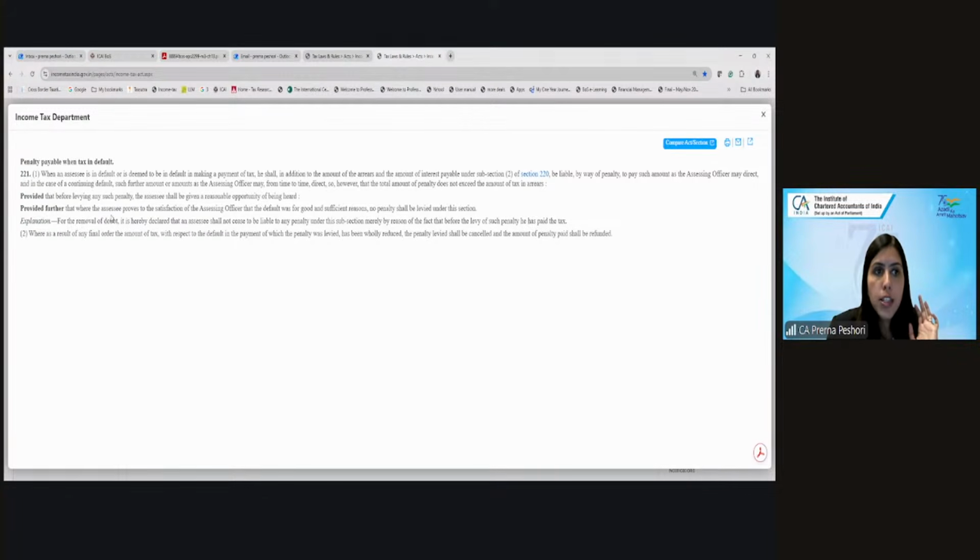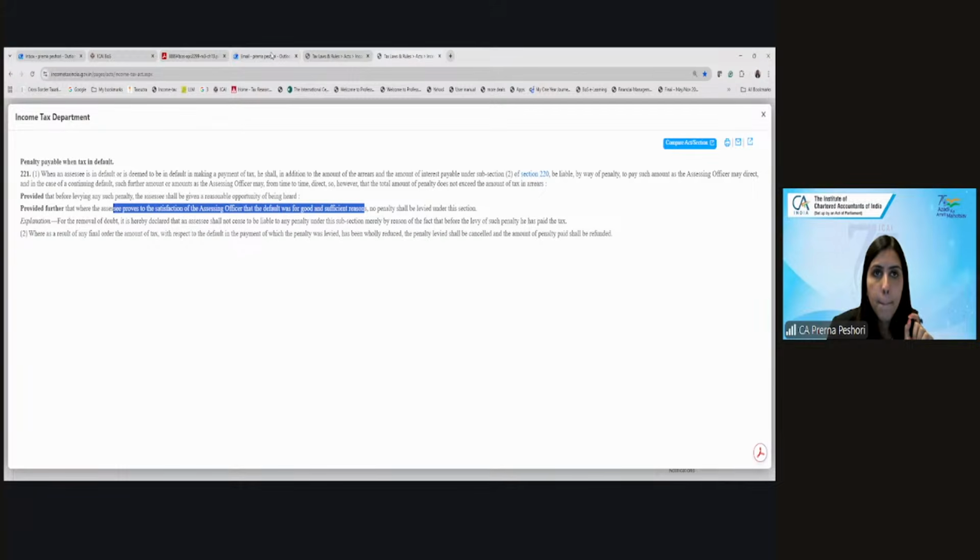Yes or no? So for example, here also you see that where the assessee proves that the default was for good and sufficient reasons, no penalty shall be levied under this section. And the penalty shall not be cancelled just because the assessee has paid the tax before the levy of penalty. Are we clear? Yes, any question, any doubt?